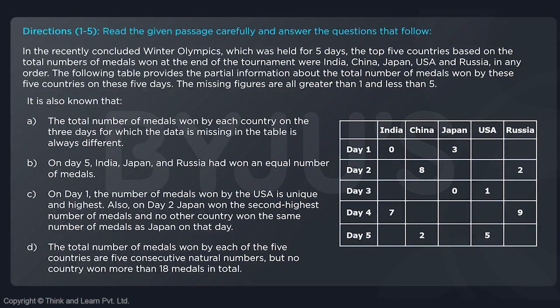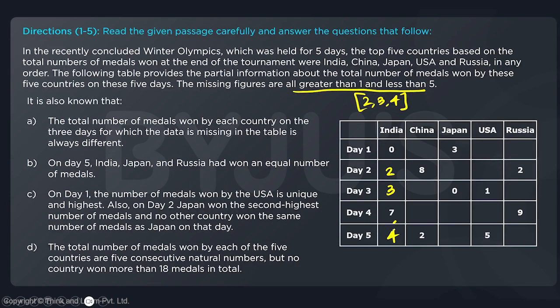The missing figures are all greater than 1 and less than 5, which means 2, 3, 4. These are the numbers that we are supposed to fill in the blank empty cells. It is also known that the total number of medals won by each country on the 3 days for which the data is missing is always different. So that means that if we have 2 and 3 here, we are supposed to put 4 here.